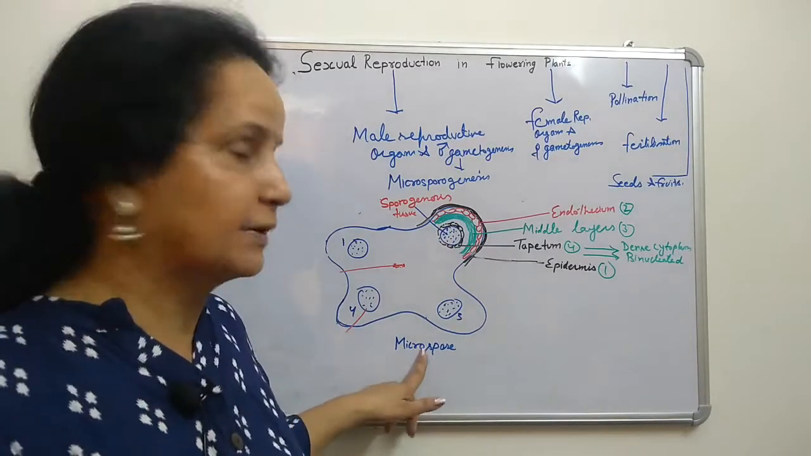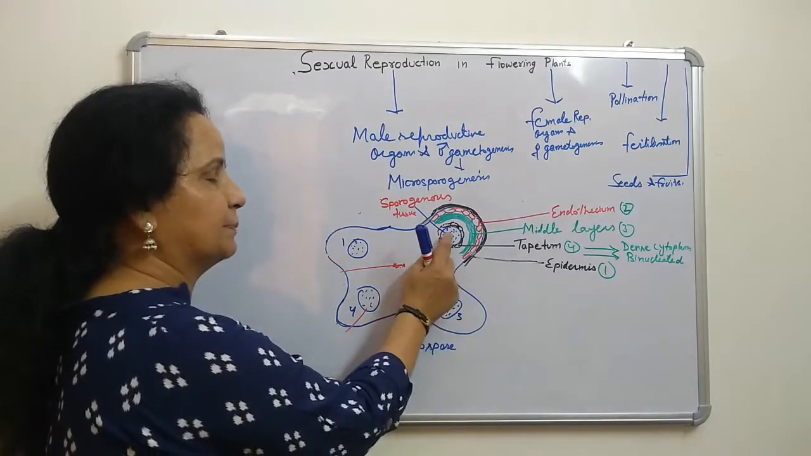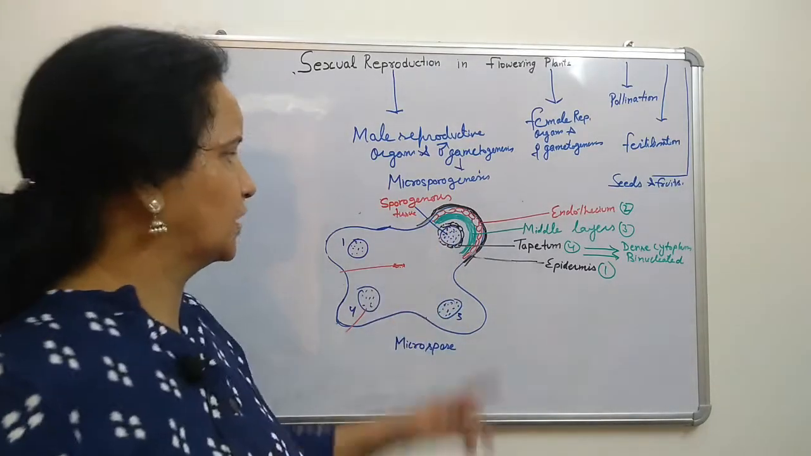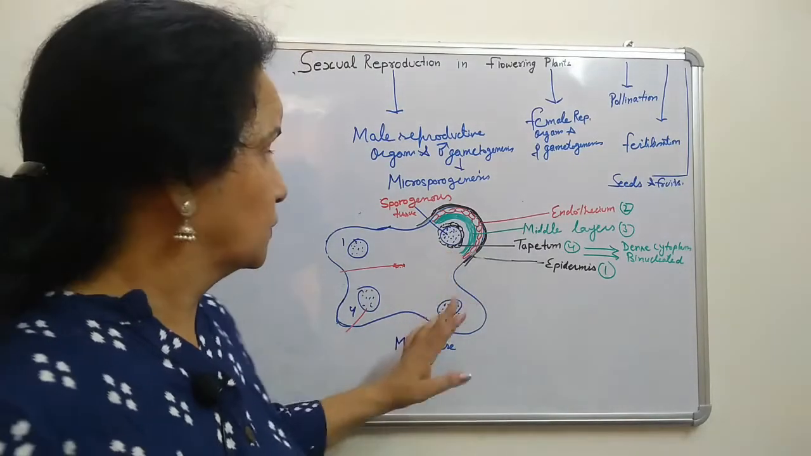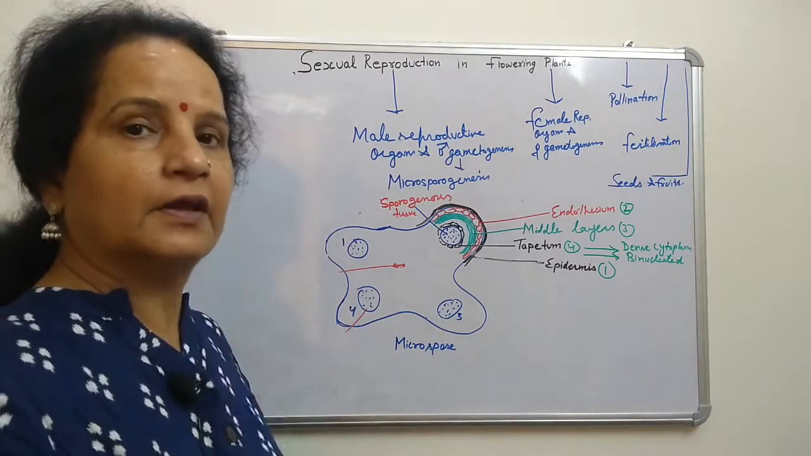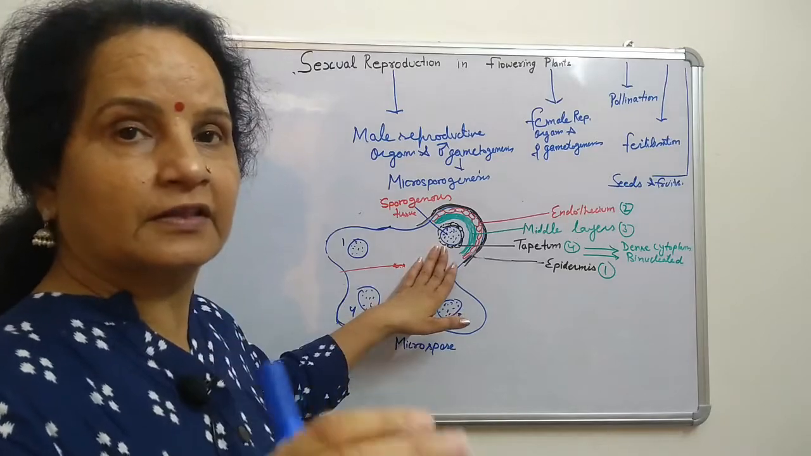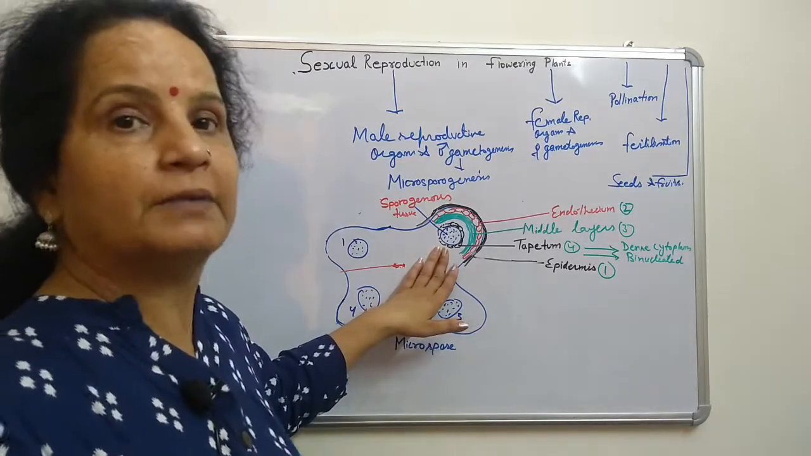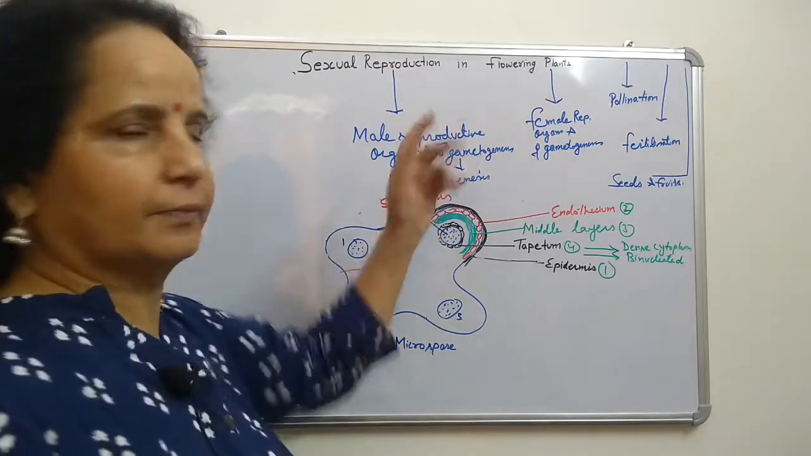Not male gametes. The male gamete is not yet formed. What is there now? Microspore. Suppose here 100 sporogenous tissue cells are there. Questions like this can come: if 100 cells are present here, how many microspores are produced? We will see in what way. So let's suppose 100 sporogenous cells.